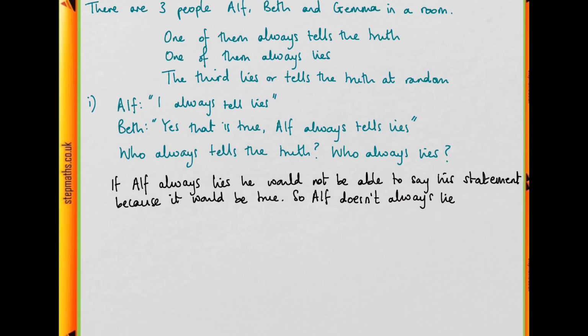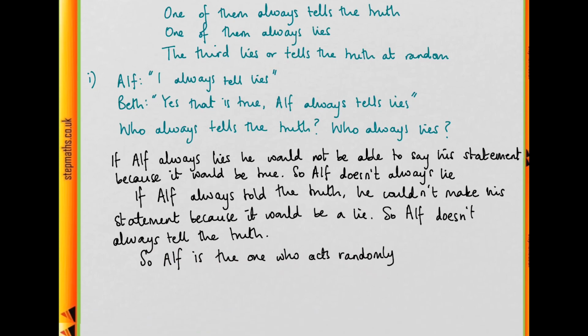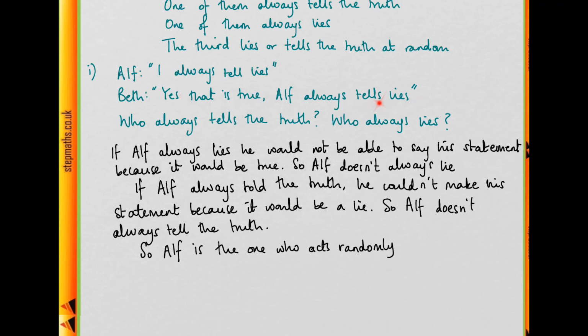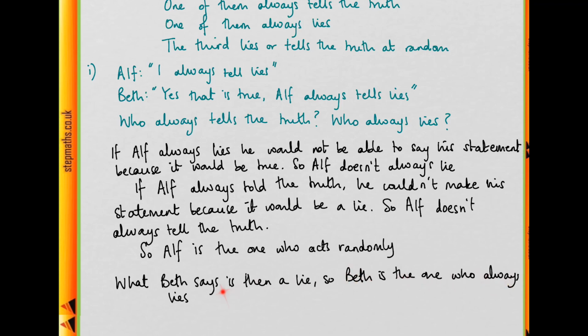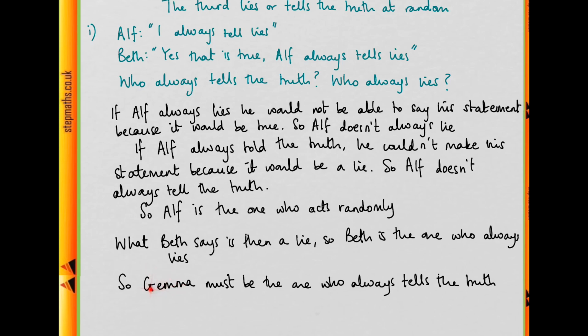But similarly, if he always told the truth, then this would be a lie, and so he wouldn't be able to say that either. So Alf doesn't always tell the truth either, and therefore he must sometimes lie and sometimes tell the truth. So Alf must be the one who acts randomly. Now we see that what Beth says is a lie, because Alf doesn't always tell lies. So Beth must be the one who always lies, and that leaves Gemma, who must always tell the truth.